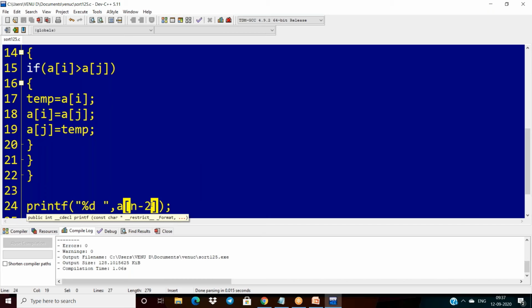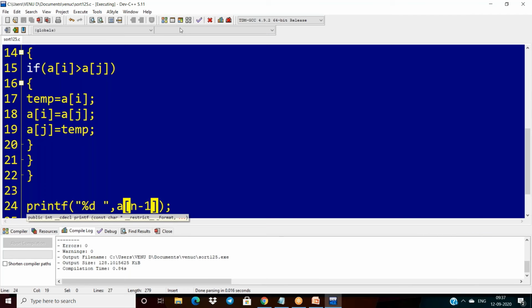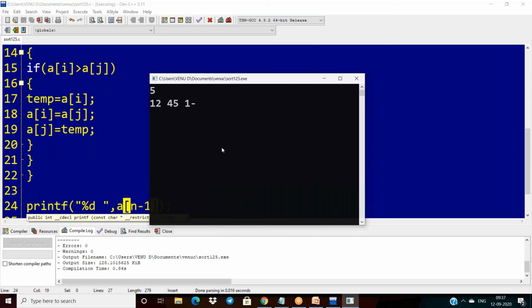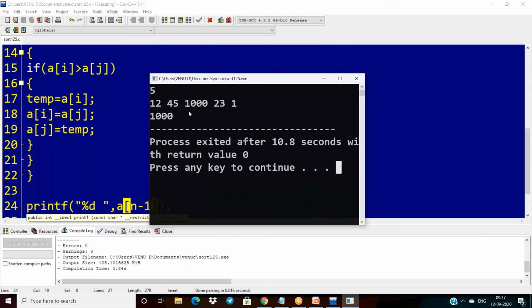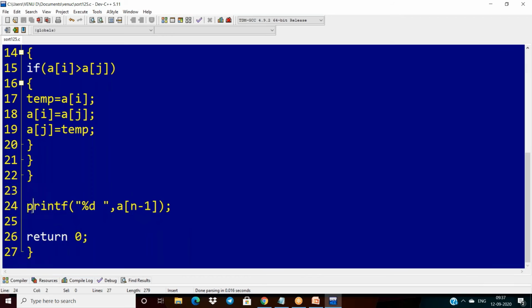Then I can write n minus 1. That's all here. See, if I want to get the maximum element from the array, it's very simple. So elements are 5, 12, 45, 1000, 1023, some 1. So 1000 will be my maximum element. In this way we can write. So after arranging the sorting here, we can print the elements. This is one of the techniques.